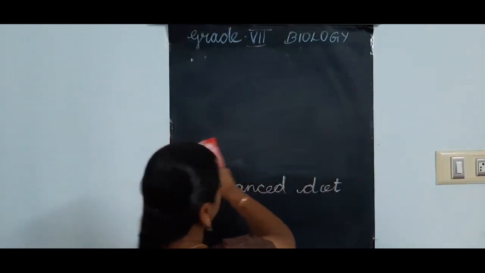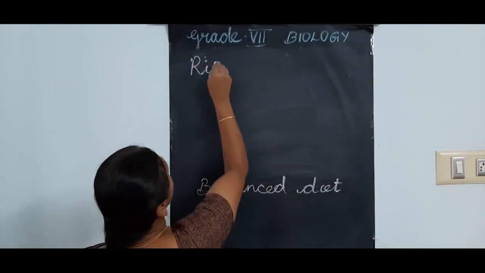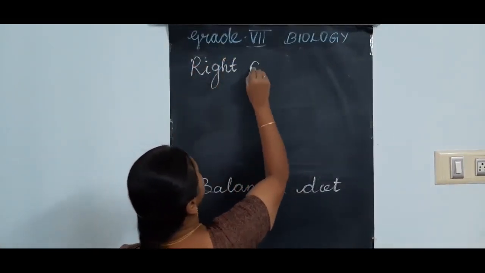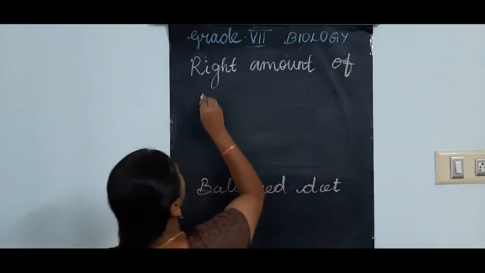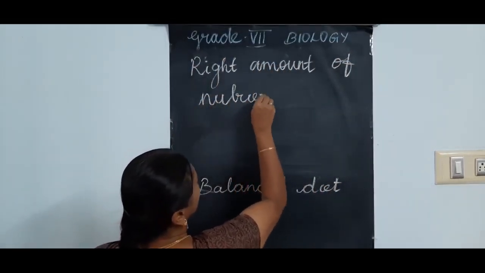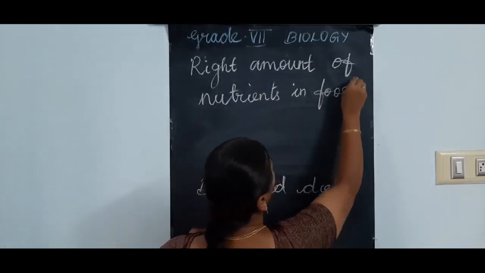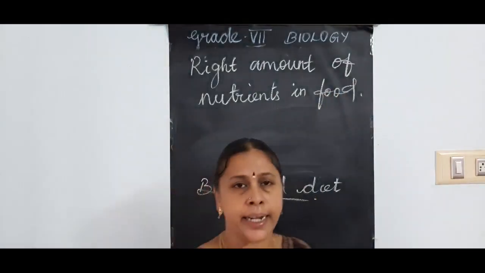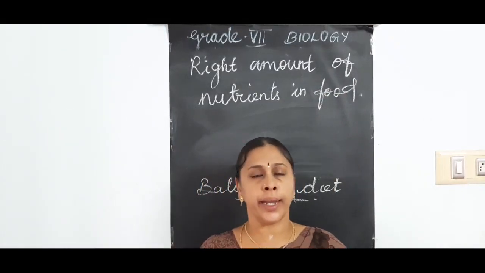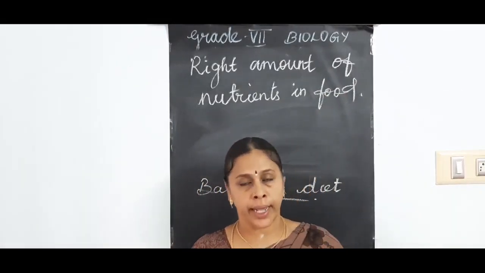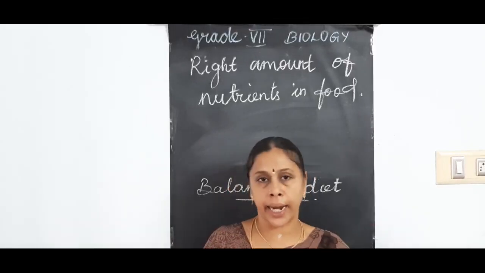That means the right amount of nutrients. The right amount of nutrients in food is called a balanced diet. The ratio or the proportion of the nutrients in the food we are taking should be in a balanced condition, that is called a balanced diet.